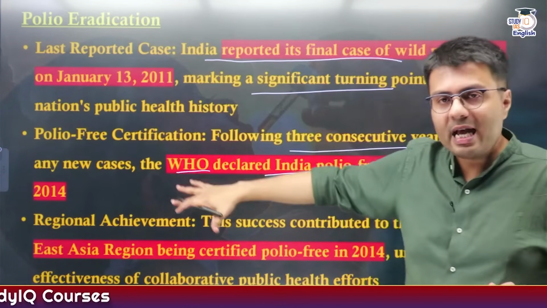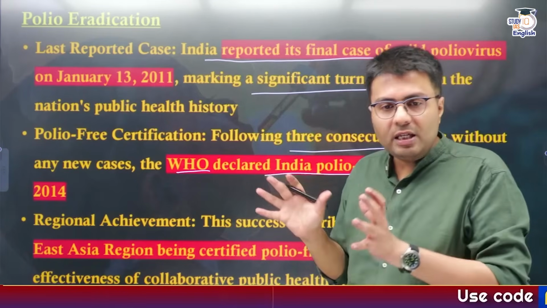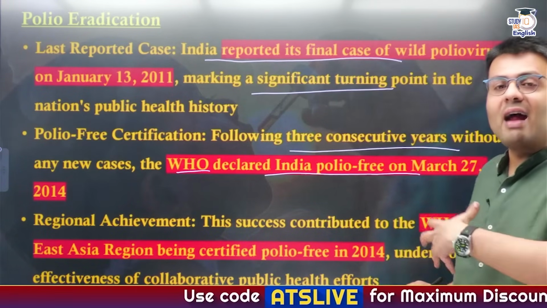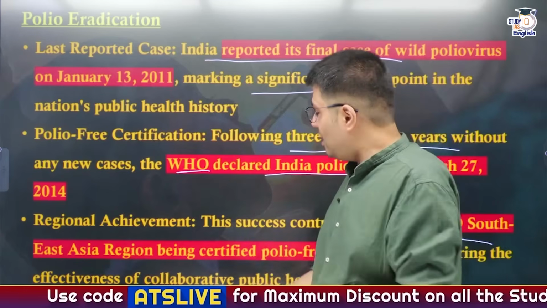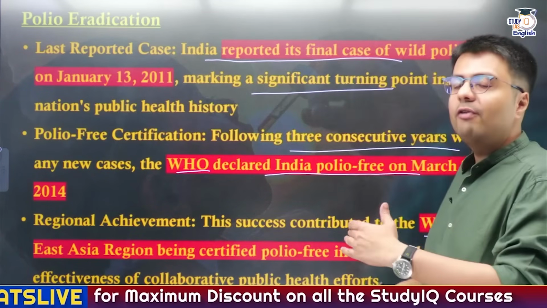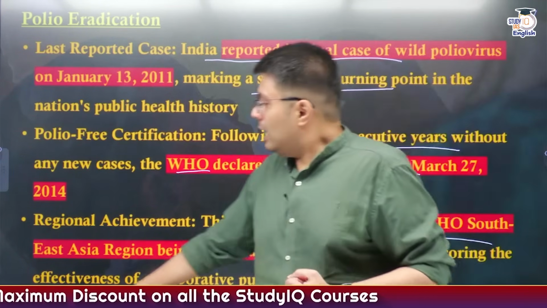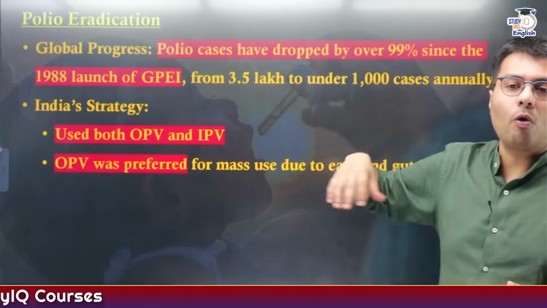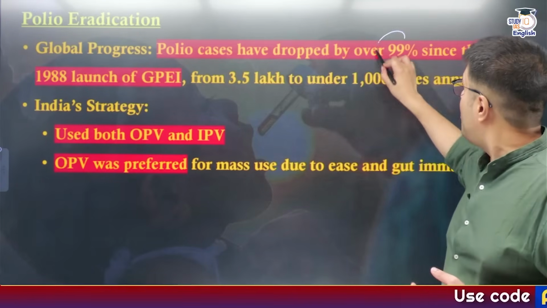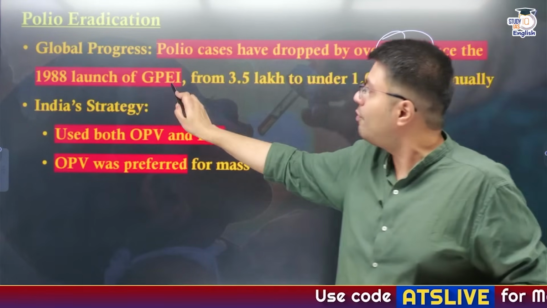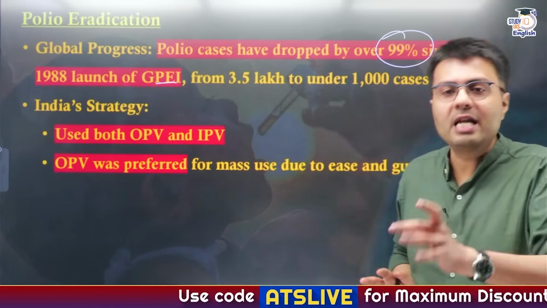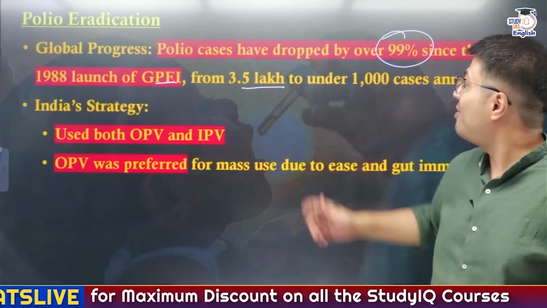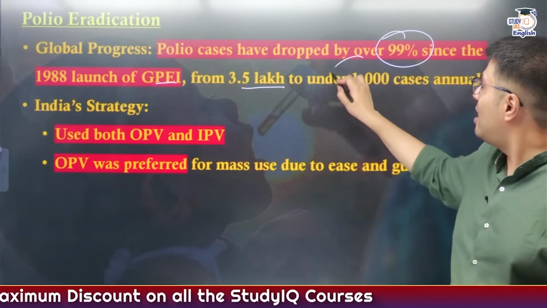Not just India, the entire region of Southeast Asia has witnessed elimination of this disease, but there are still many collaborative public healthcare efforts going on. What you need to understand is that globally polio cases have also dropped drastically, by over 99% since the launch of the Global Polio Eradication Initiative in 1998. Earlier, when this was launched, there were 3.5 lakh cases annually. Now there are under 1,000 cases annually.